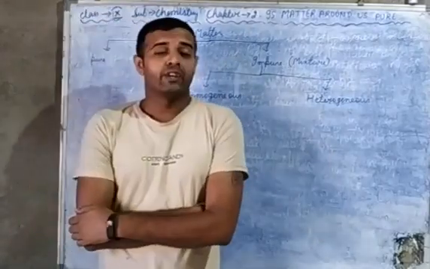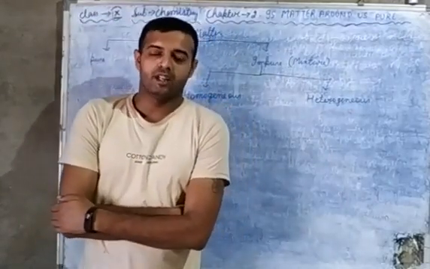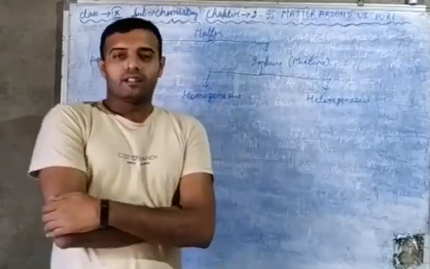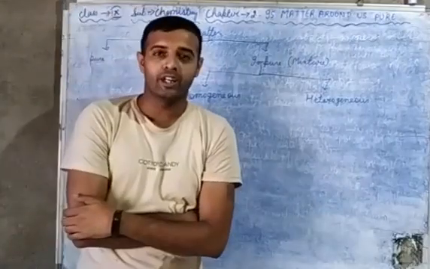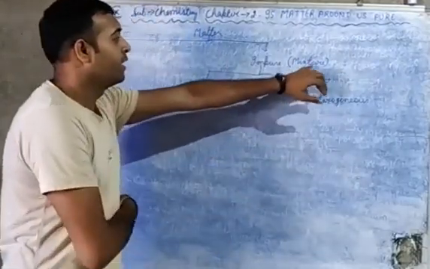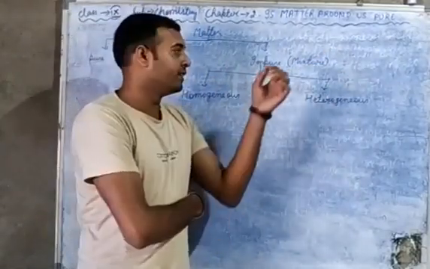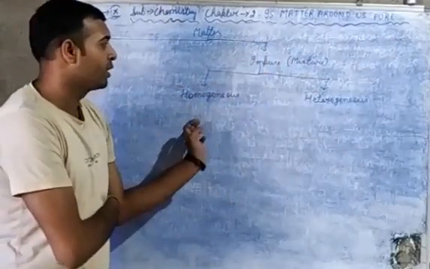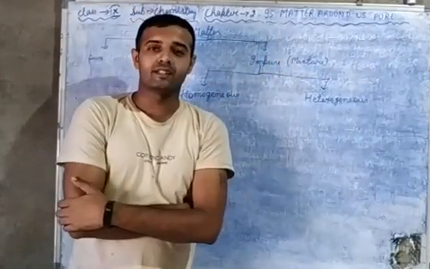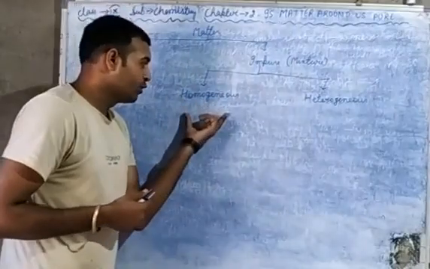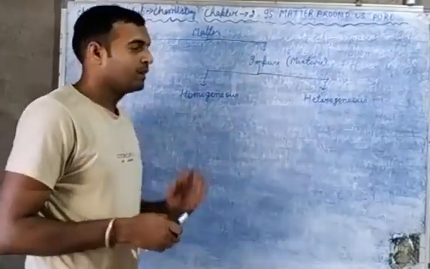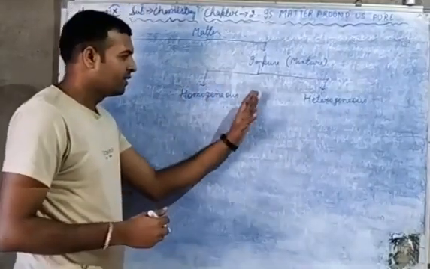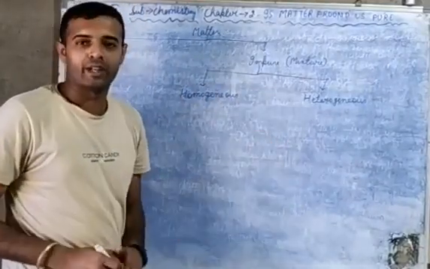We are doing the second chapter, and we have completed the pure substances section of matter. Today we are going to start our impure substances section. In this section we will see how many types of impure substances there are, then homogeneous mixtures and heterogeneous mixtures. So today we will cover this topic.